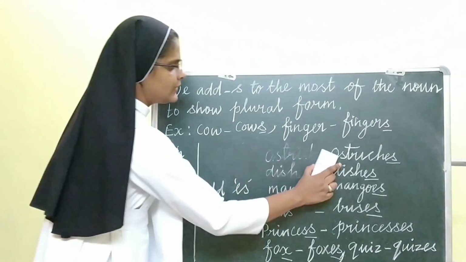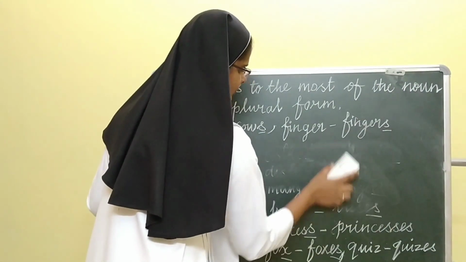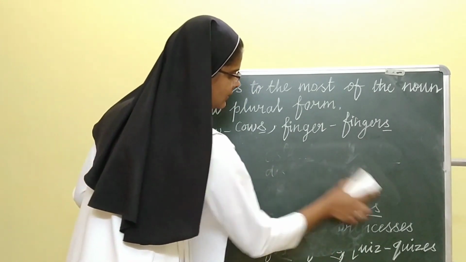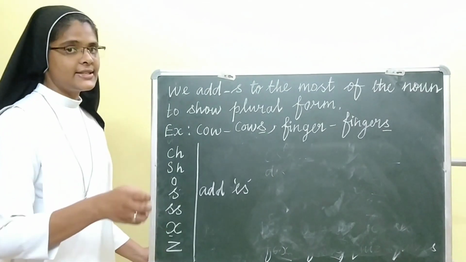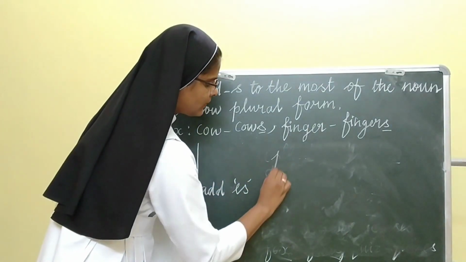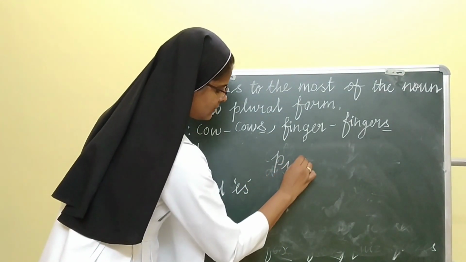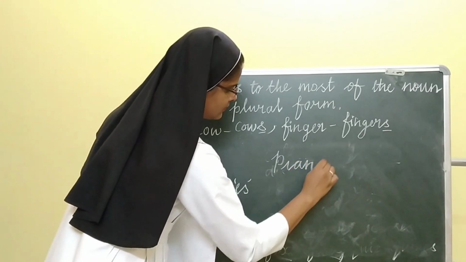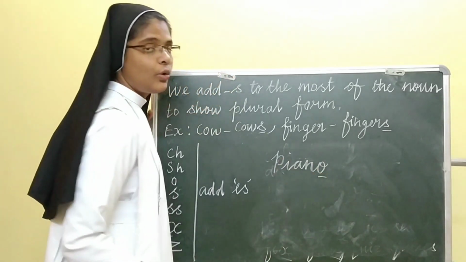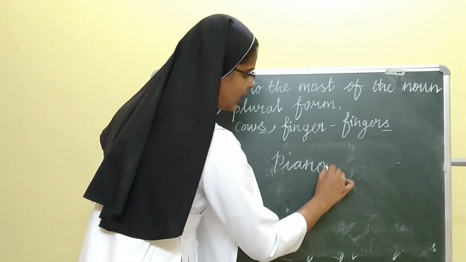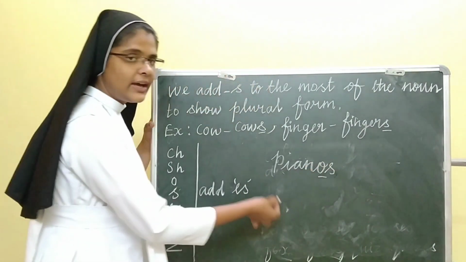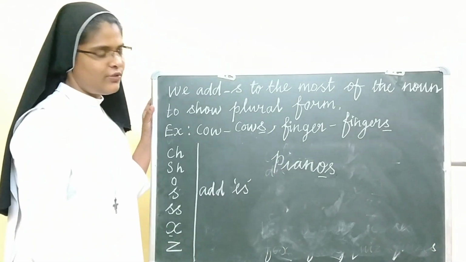Some of the nouns will finish with o, but we cannot add es to the noun. For example, piano, finishing with o. We cannot write pianoes; we have to add only s to make the plural form, pianos.